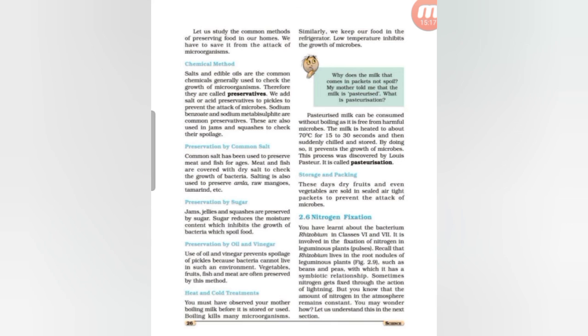And by cooling or freezing also we can protect some food items. Fruit, vegetable, meat and cooked food are kept at low temperature in a refrigerator, or deep freezers, to prevent their spoilage, because low temperature retards the growth of microorganisms.